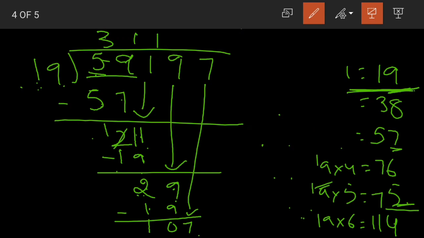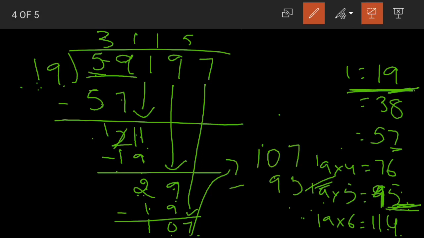Now lastly we will bring 7. So this 107, where does this come, children? It falls between, sorry, I made a mistake. 19 fives are 95. So this 107 falls between 95 and 114. So we'll go with the smaller number. 19 fives are 95. Let us subtract. 7 minus 5, 2. Now 0 minus 9 is not possible. So we'll borrow. 10 minus 9 is 1. Yes, children, what is the answer here?